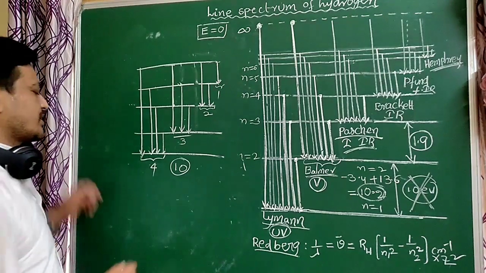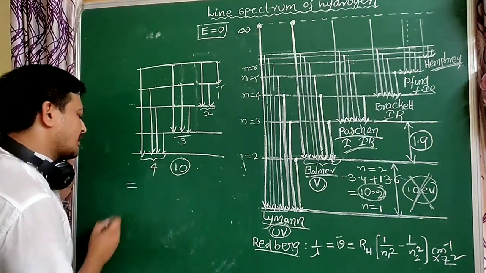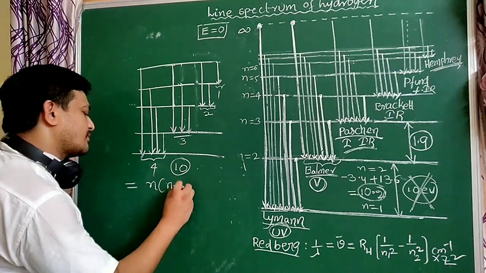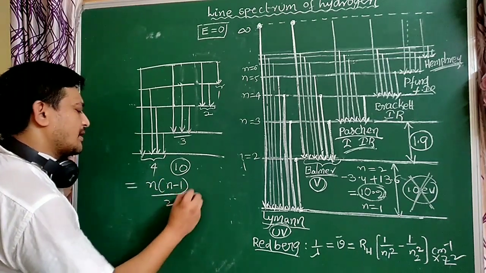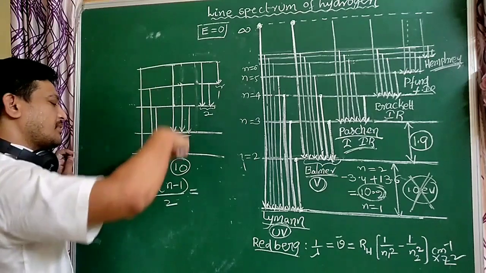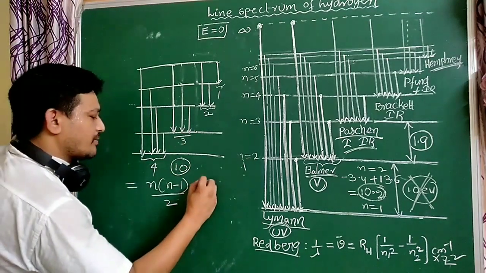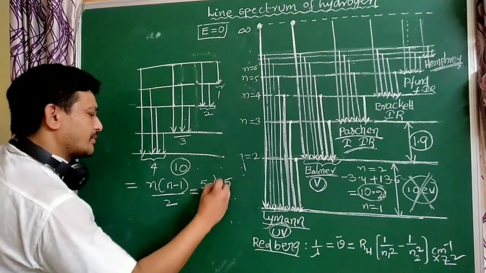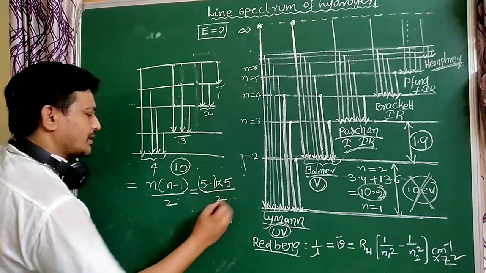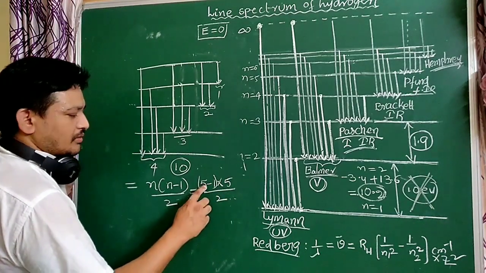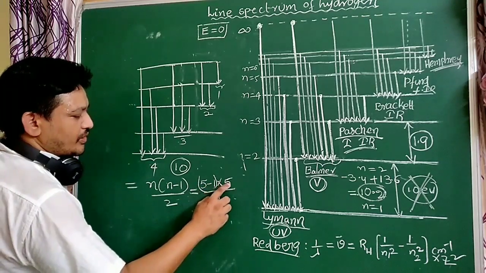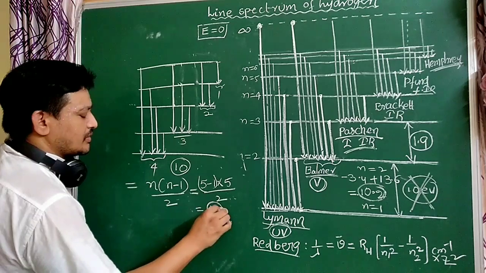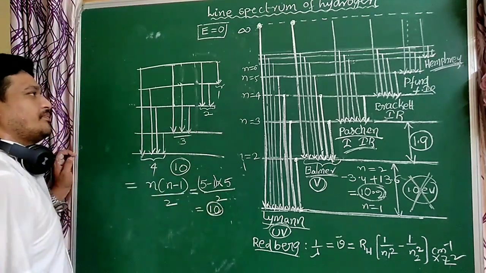So by using this formula, easily calculate the number of spectral lines: n into n minus 1 by 2. Here n equal to 5 for the fifth orbit to the ground state. 5 into 5 minus 1 by 2. 5 minus 1 means 4. 4 into 5, 20. 20 by 2 equal to 10. 10 spectral lines are formed.